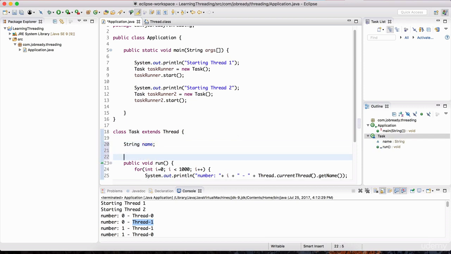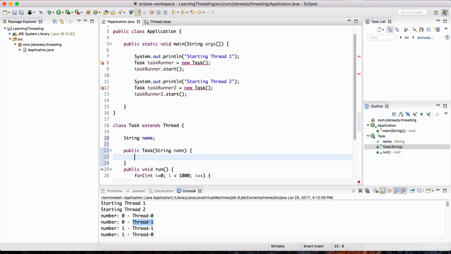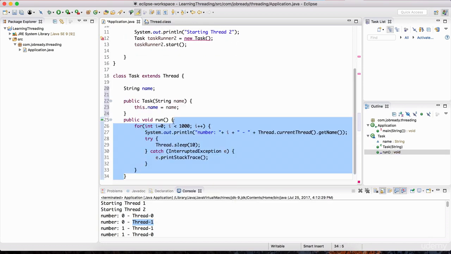All right, and we're also going to give a constructor to this, so we can do public Task, and the argument to this is going to be the name that's going to be passed in. And so we could do this.name is equal to the name that's passed in, and inside of this run method, this is what gets run when the thread is spawned.